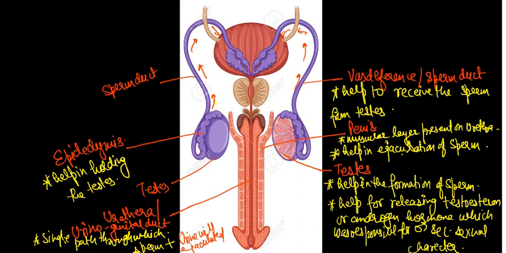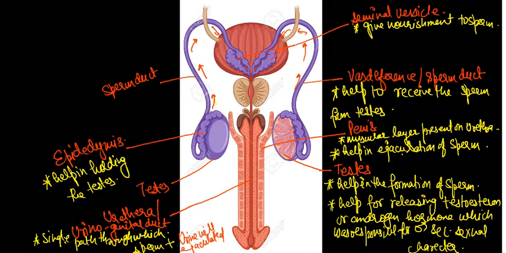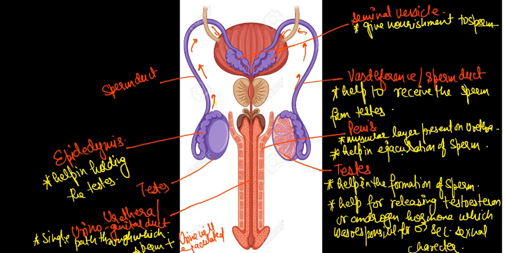Now one more thing we are going to add, listen very carefully. These two are called the seminal vesicles. The work of the seminal vesicle is to give nourishment or nutrition to the sperm. That is the important thing, always remember it.